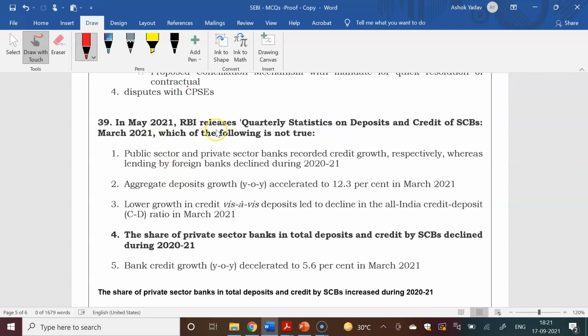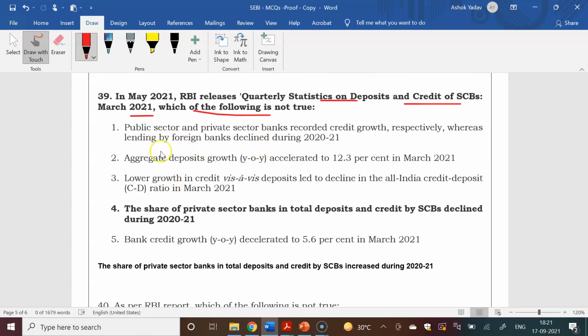In May 2021, RBI released quarterly statistics on deposit and credit of SCBs for March 2021. Which of the following is not true? The first option was public sector and private sector banks recorded credit growth, whereas lending by foreign banks declined. So this was true. Aggregate deposit growth accelerated to 12.3% in March 2021. This was also true. Lower growth in credit than deposit led to a decline in the all India credit-deposit ratio in March 2021. This was also true.